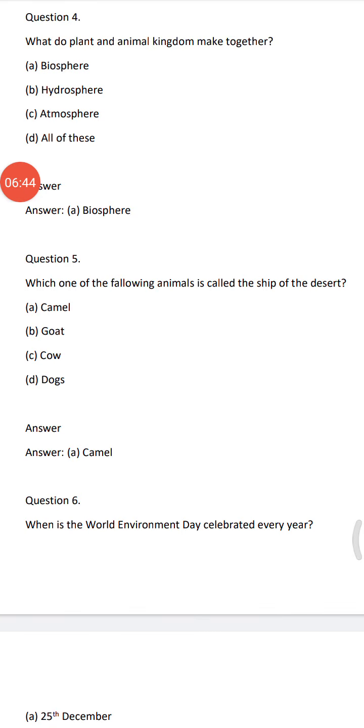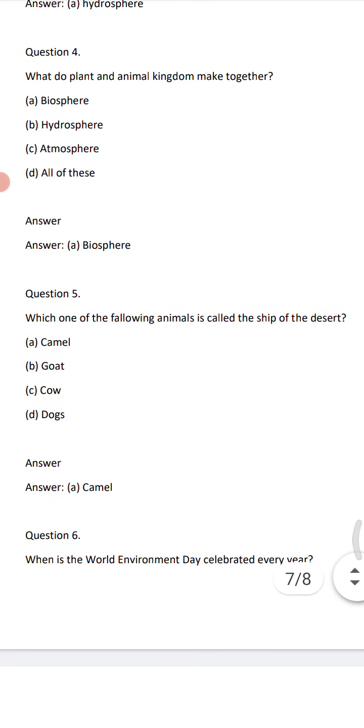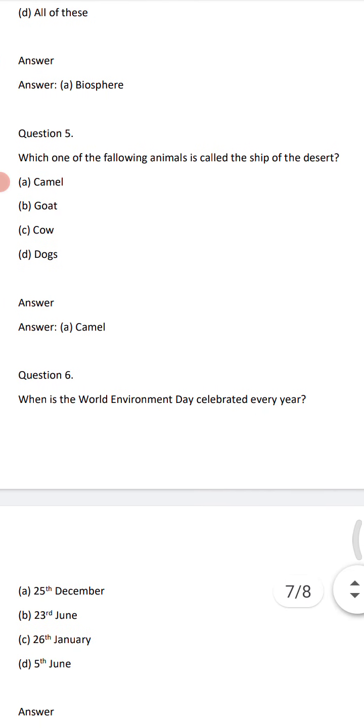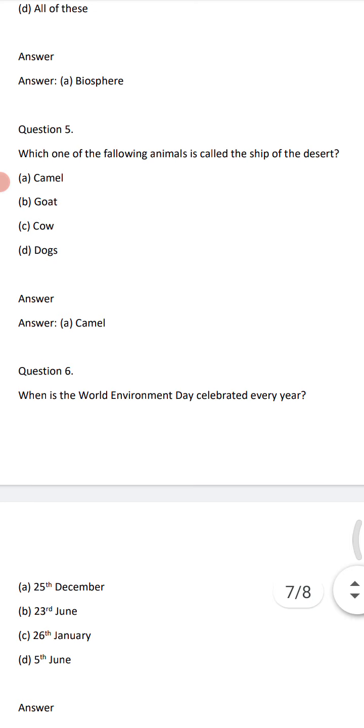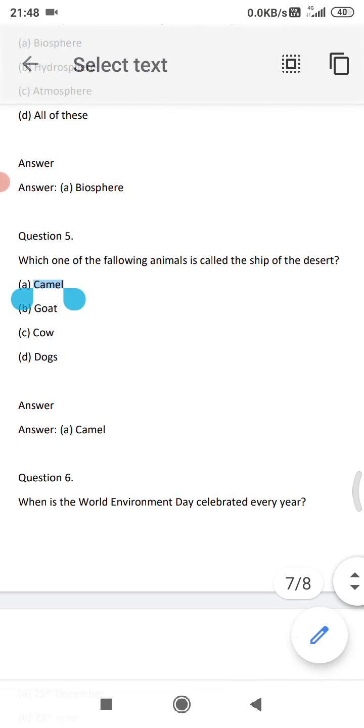So yes, the next question. What do plant and animal kingdom make together? That is biosphere. Next, which one of the following animals is called the sheep of the desert? Camel, goat, cow, dogs. Correct answer option A, camel.